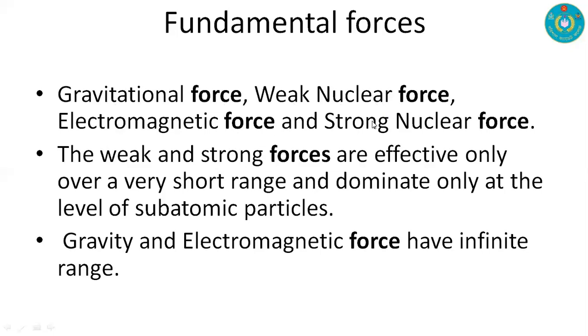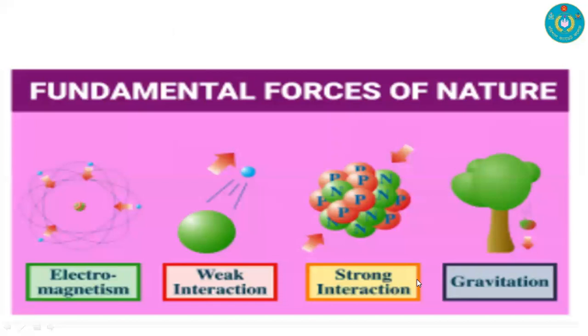Here, weak nuclear force and strong nuclear force act among the subatomic particles, and gravitational force and electromagnetic force have infinite range. Fundamental forces of nature are of four types: electromagnetism, weak interaction, strong interaction, and gravitation.